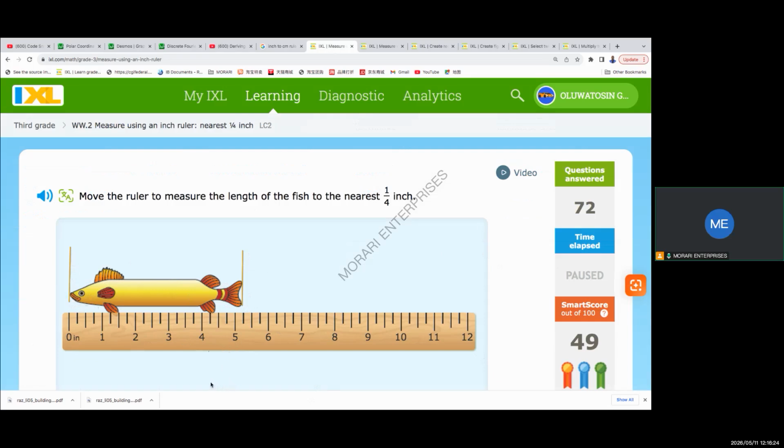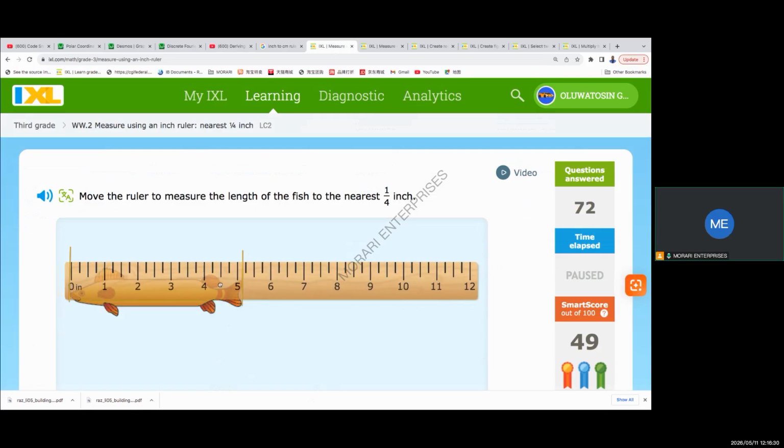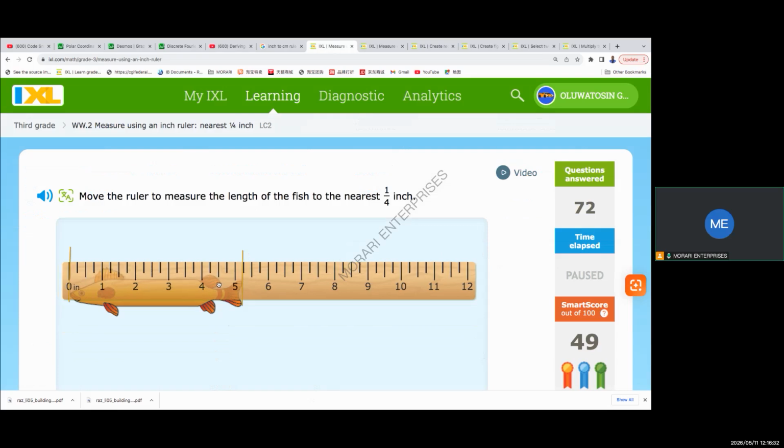Now we can pick up our ruler. We put the zero of our ruler on this line. Good. The zero of your ruler must be exactly on this line. And now we can read the measurement. We have 1 inch, 2 inches, 3 inches, 4 inches, 5 inches. And then we have this gap here that adds. So what is this gap? Let's see, between 5 and 6, how many of these gaps do we have?